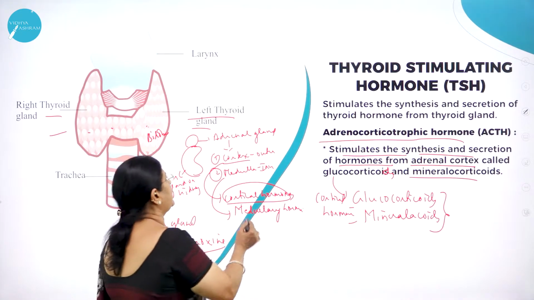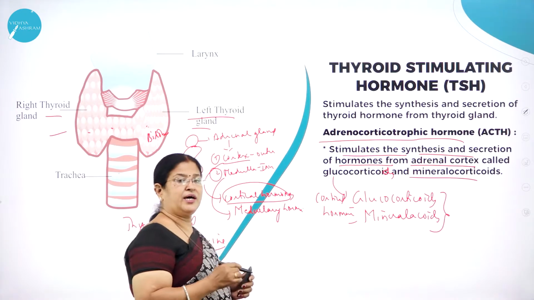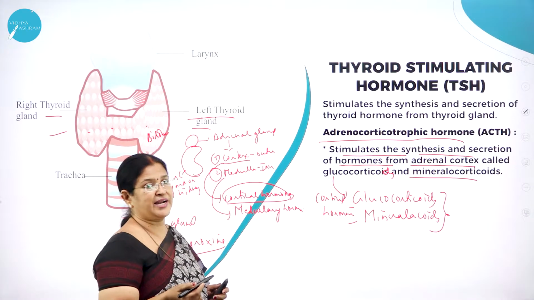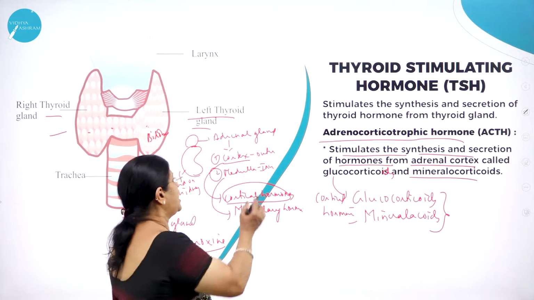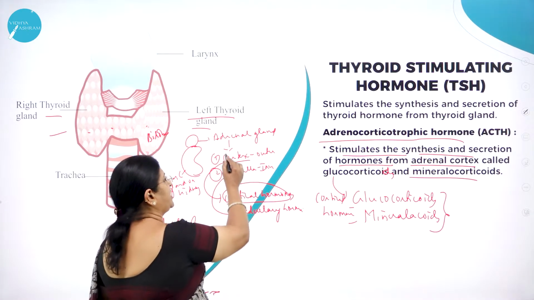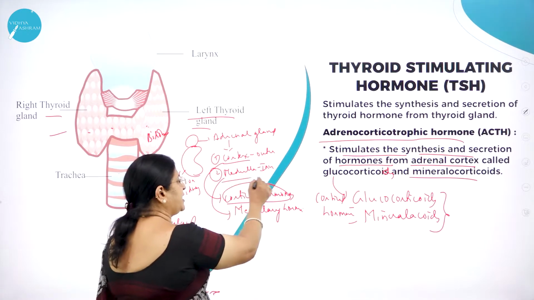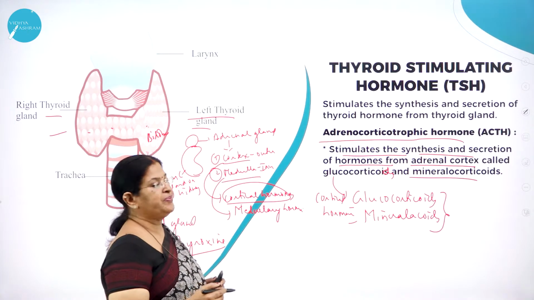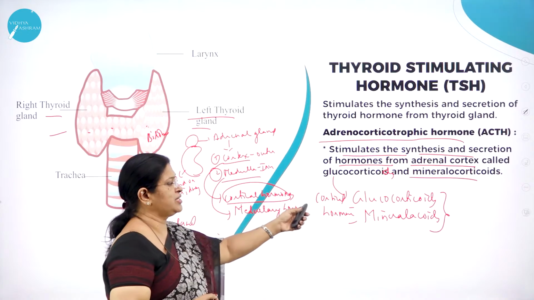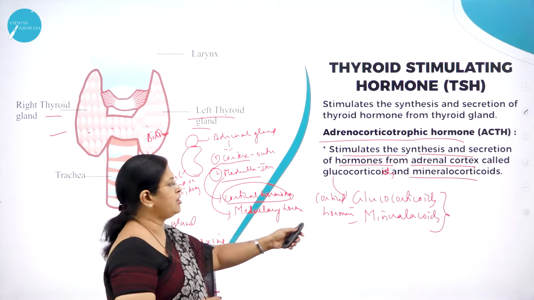So adrenal gland, as I said, is an endocrine gland which is found above the kidney. Kidney is otherwise called renal gland. Hence the name adrenal gland. And adrenal gland is divided into 2 portions. The outer portion is called adrenal cortex, and the inner portion is called adrenal medulla. Adrenal cortex produces the hormones of its own kind called cortical hormones like glucocorticoids and mineralocorticoids.